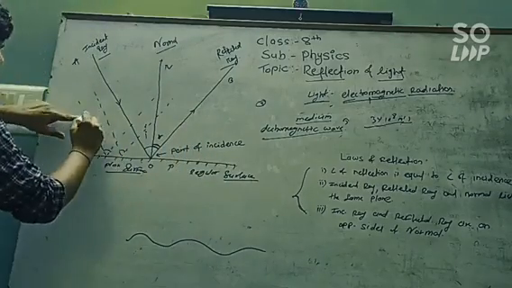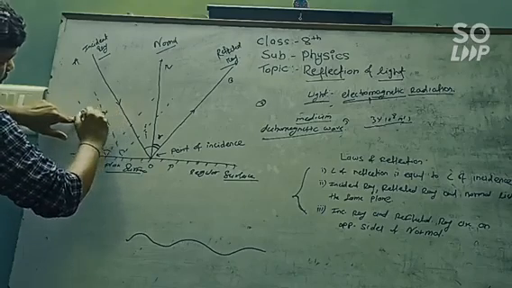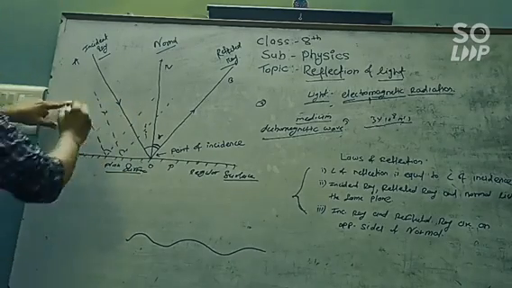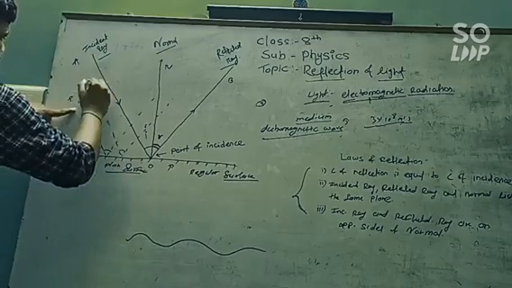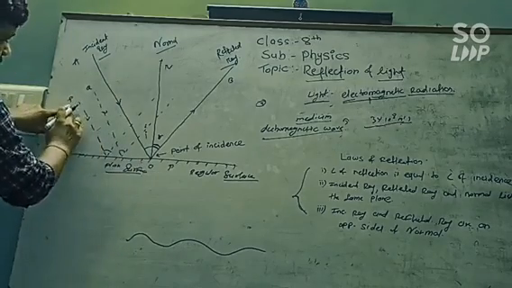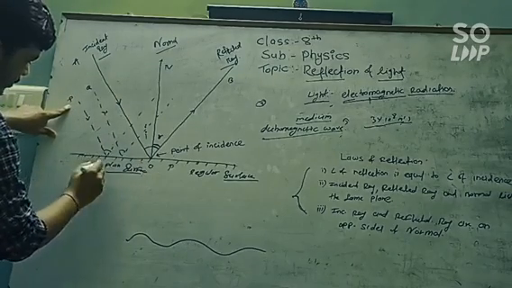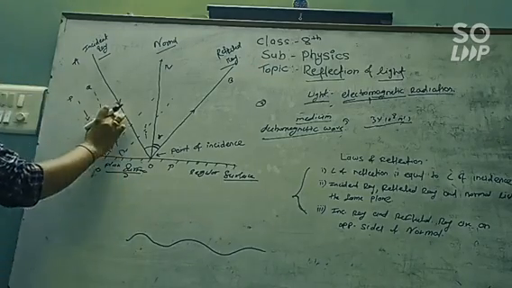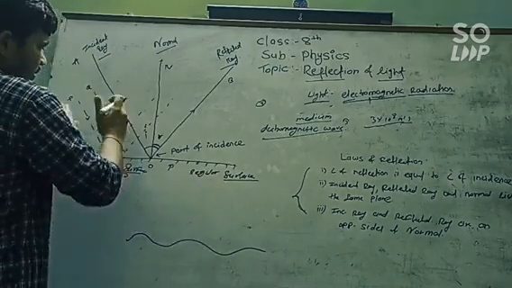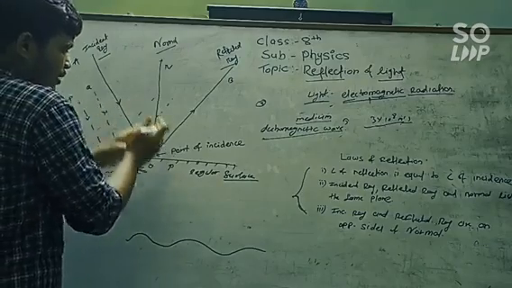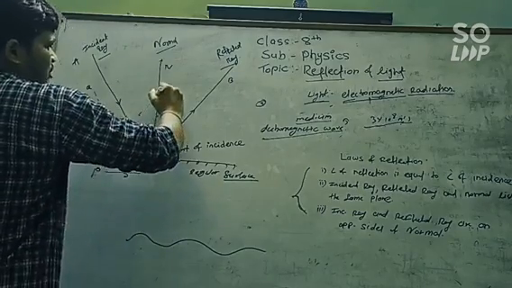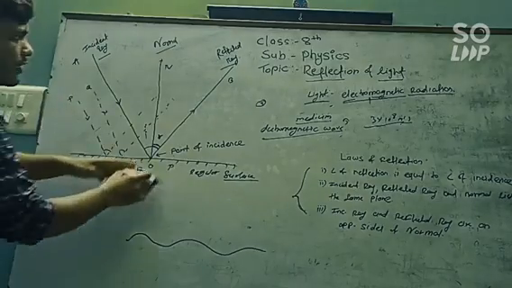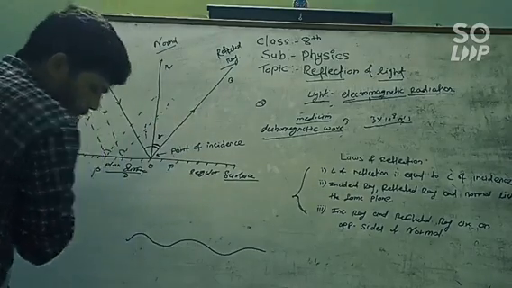Means these rays which are incident on the surface are parallel to each other. Consider this is PO, this is QO, and this is AO. These are the three incident rays. On the regular surface, these three incident rays are parallel to each other, and the rays which get reflected from these rays are also parallel to each other. Means the incident rays and the reflected rays are parallel to each other.